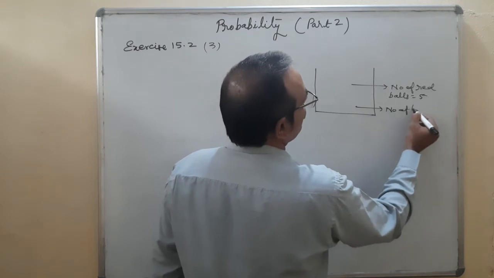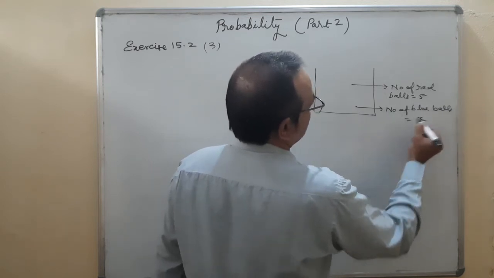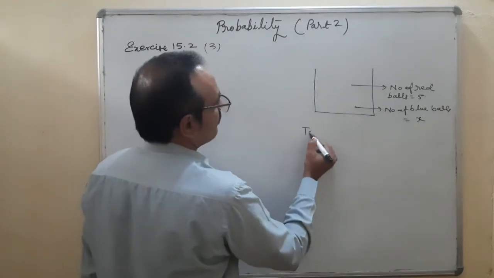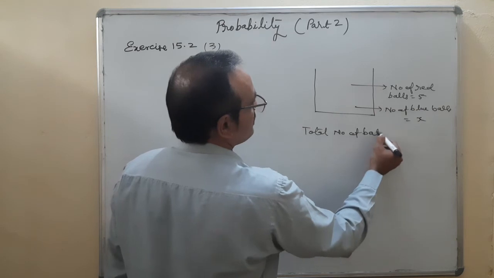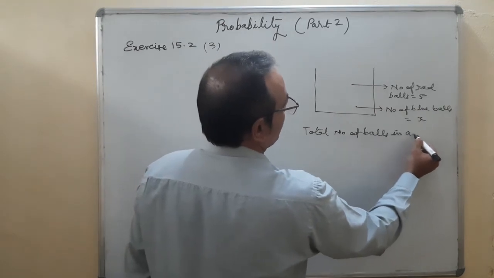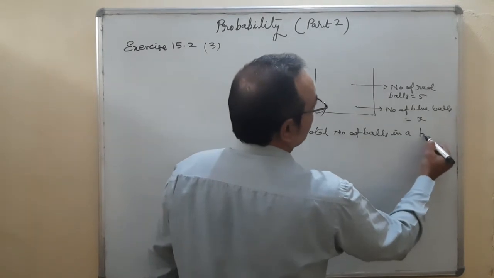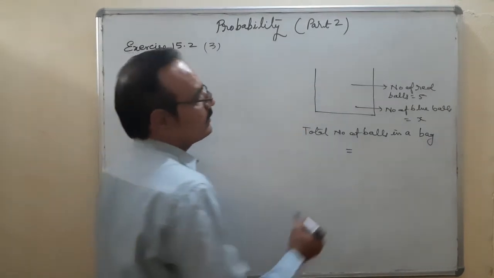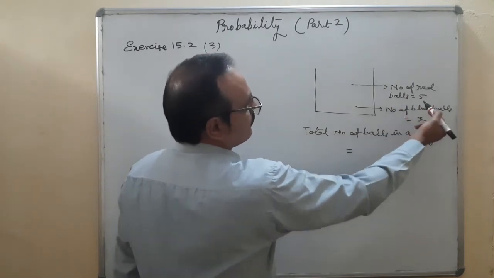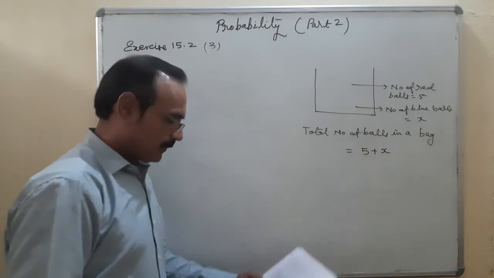Number of blue balls is equal to x. Total number of balls in a bag is equal to how many? Number of red balls 5, number of blue balls x, so total number of balls is 5 plus x. Okay.